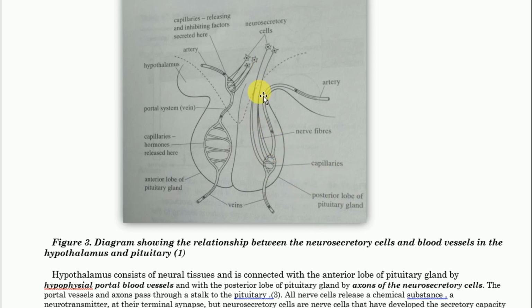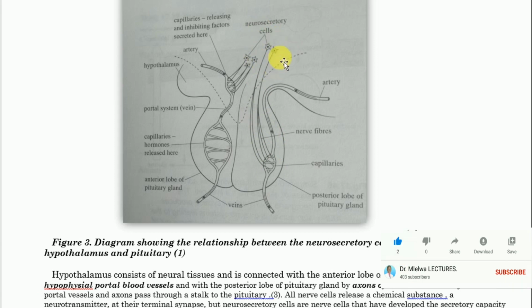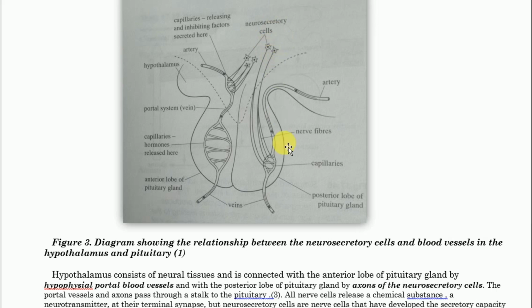So here we don't need the blood vessels to transport the chemicals from hypothalamus to the posterior lobe of pituitary gland. So chemicals produced from the hypothalamus, they are carried directly by the nerve fibers to the posterior lobe of pituitary gland.